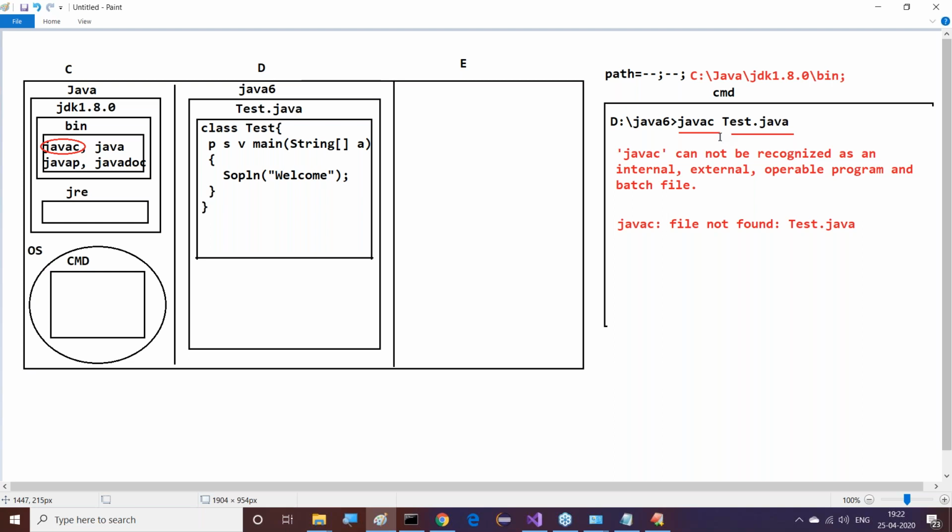The number of dot class files generated totally depends on the number of classes, number of abstract classes, number of interfaces, number of enums, and number of inner classes which we use for our Java application. For each and every one, a separate dot class file will be created. A separate dot class file for class, a separate one for abstract class, interface and enum. For each and every thing here, a separate dot class file will be created.